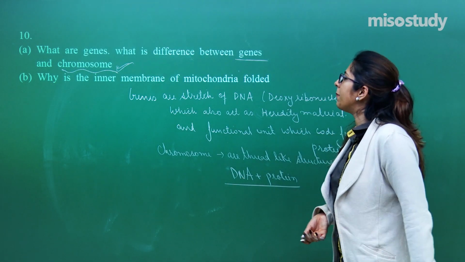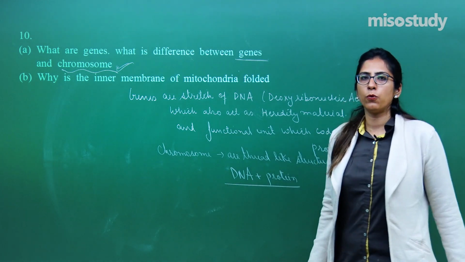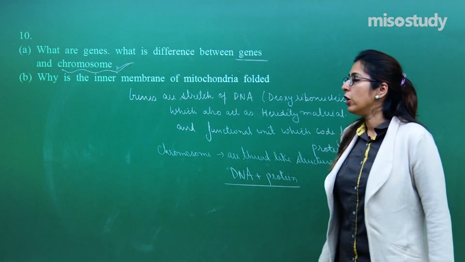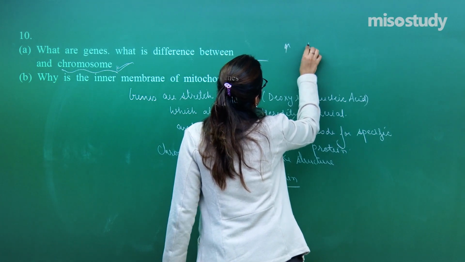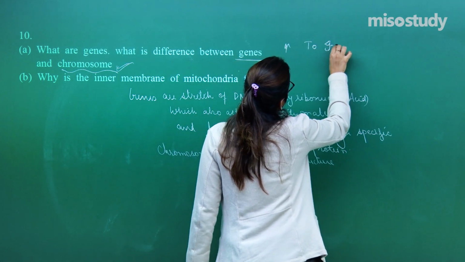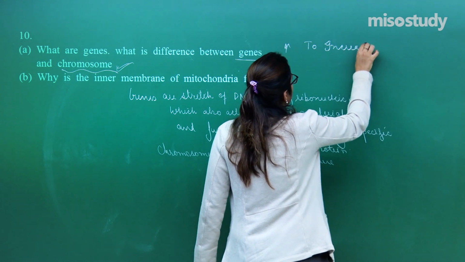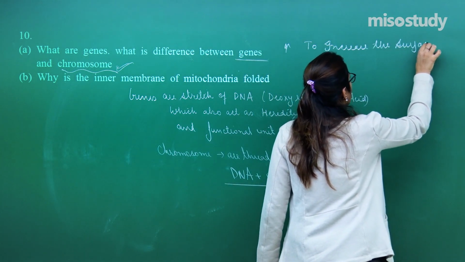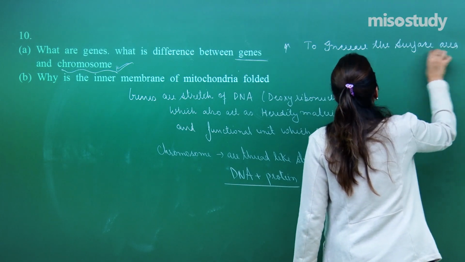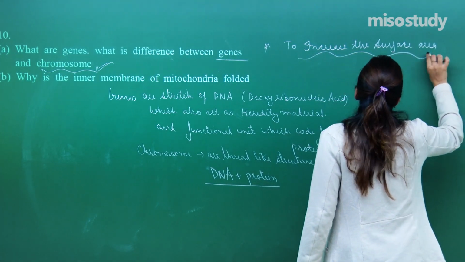Why is the inner membrane of the mitochondria folded? The reason is to increase the surface area. Why do we need to increase the surface area?